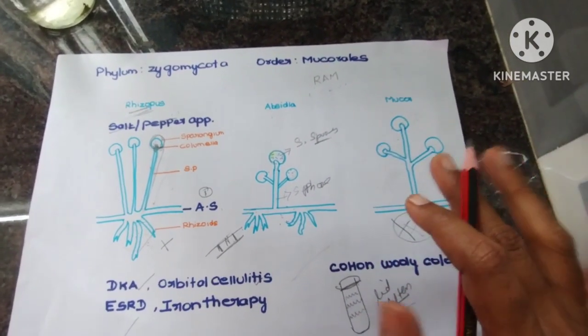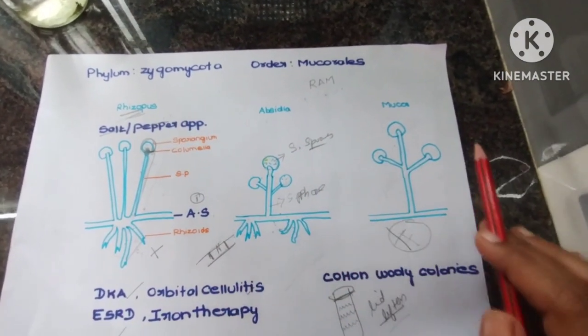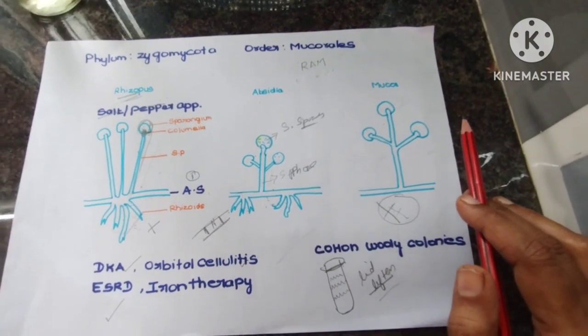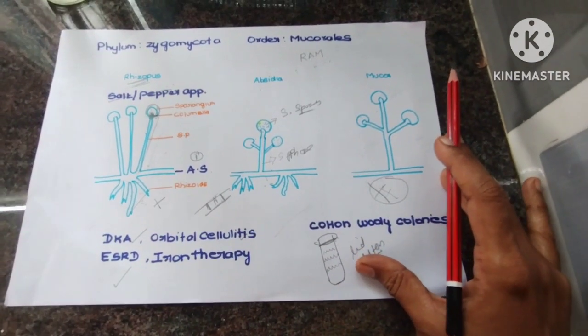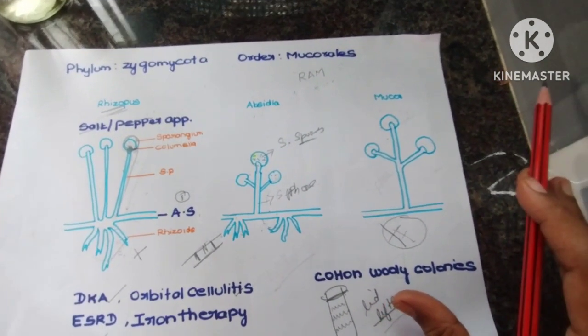Then you want to differentiate whether it is Rhizopus, Apsidia or Mucor based on the microscopic features. With this you can easily differentiate the three species. Thank you.